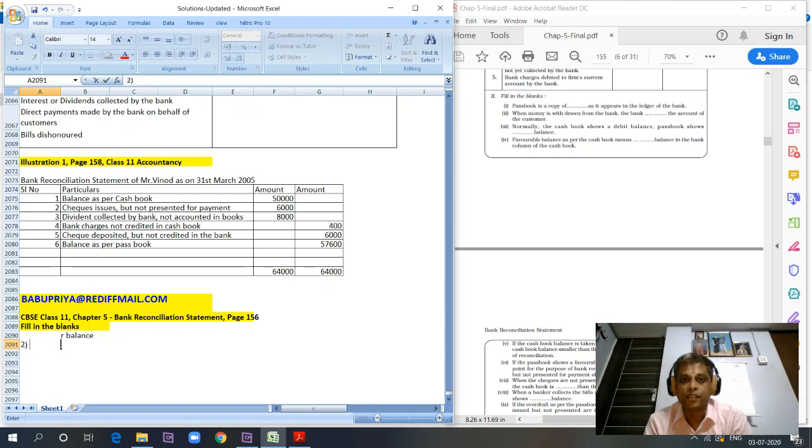So when money is withdrawn from the bank, it debits the customer, because the bank is reducing its credit balance. Normally the passbook will have a credit balance.